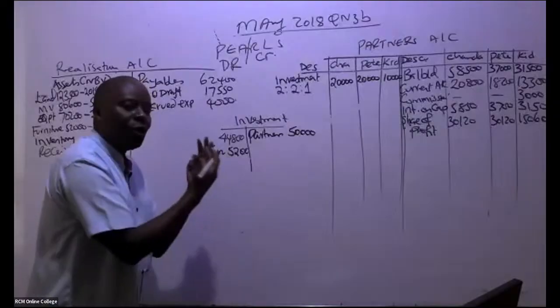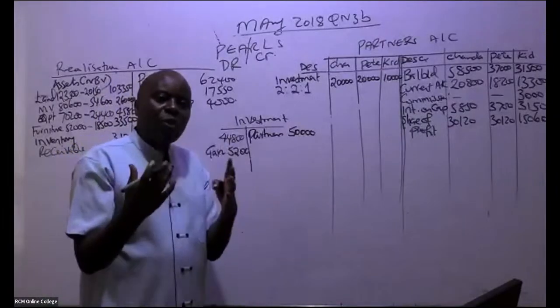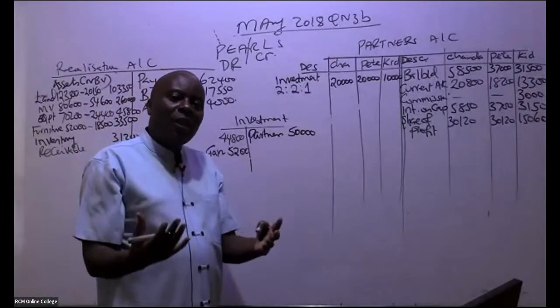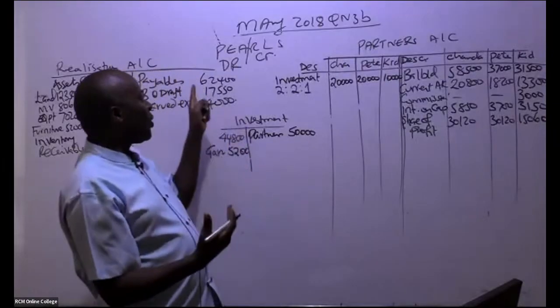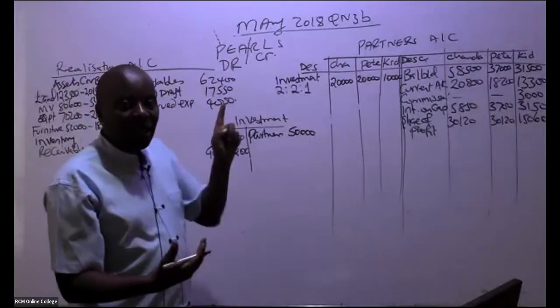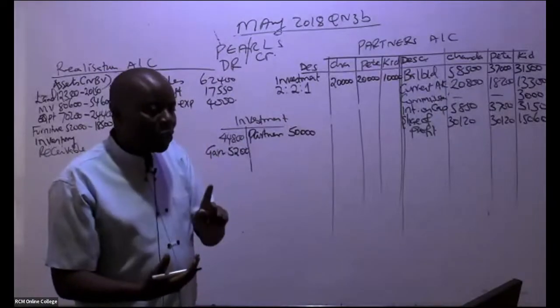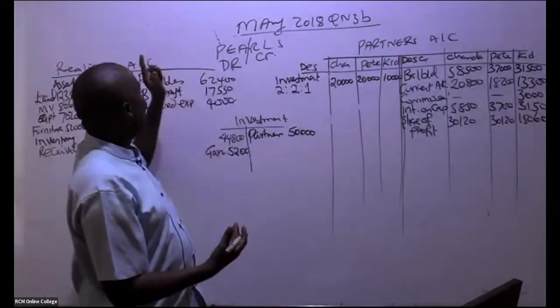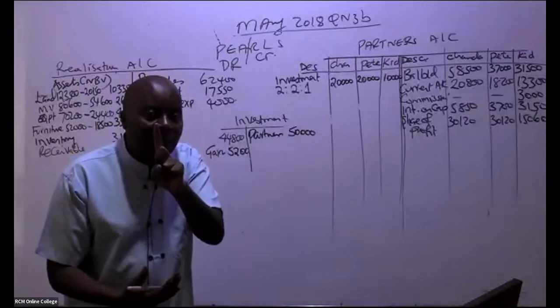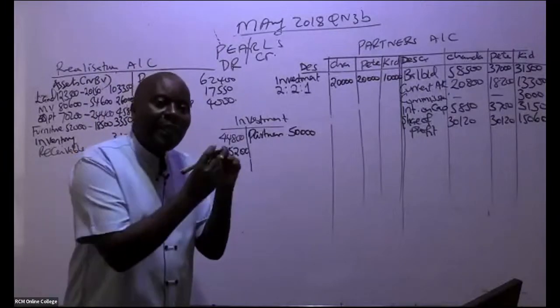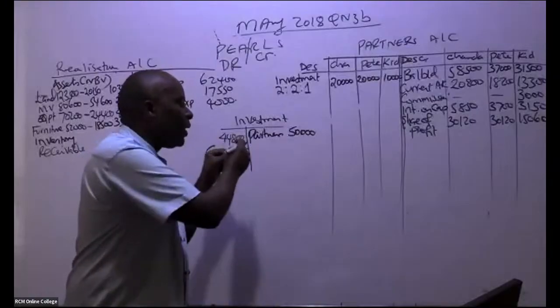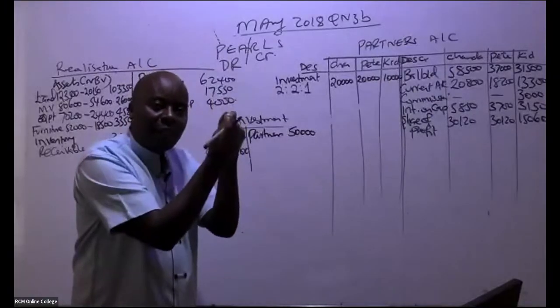Any gains that you get on these assets, ladies and gentlemen, shall always be transferred to the realization account, because your realization account acts like a P&L. So you've gotten a gain here, so you debit this account and then you credit the P&L.